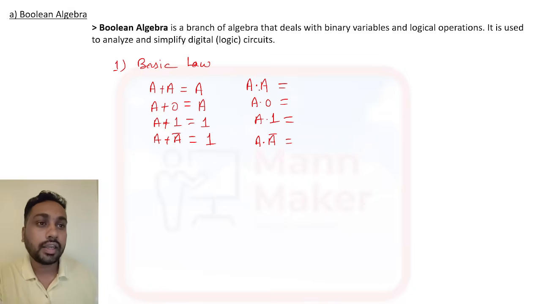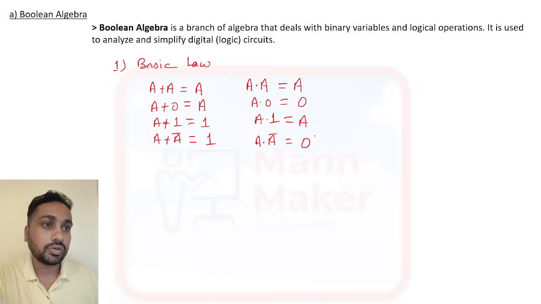A dot A is A, A dot 0 means 0, A dot 1 means A, and A dot A bar is 0. And whenever you get a double complement, A double bar, that will be equal to A. This is the basic law.